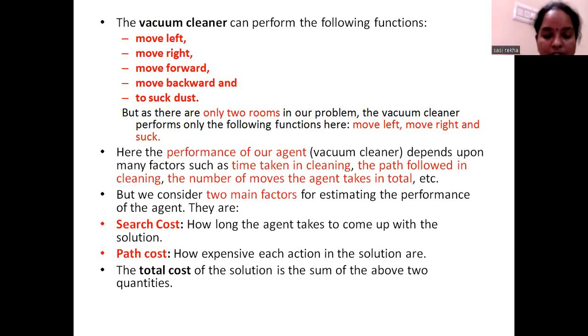One is the search cost, another is the path cost. The search cost represents how long the agent takes to come up with the solution. The path cost is how expensive each action in the solution is. The total cost of the solution is the sum of the above two quantities. So this is the vacuum cleaner problem formulation.